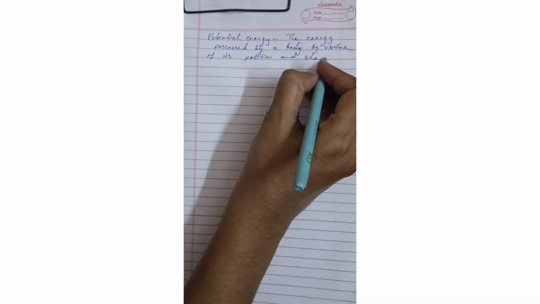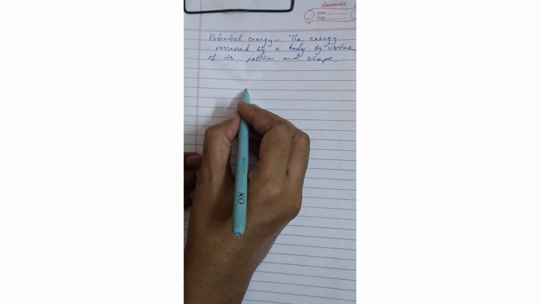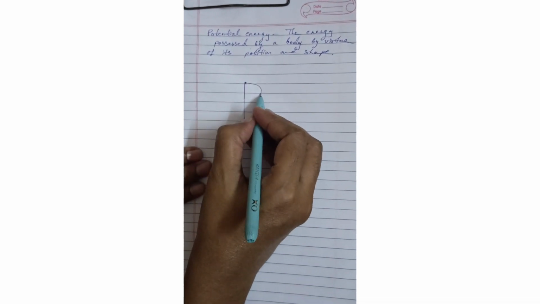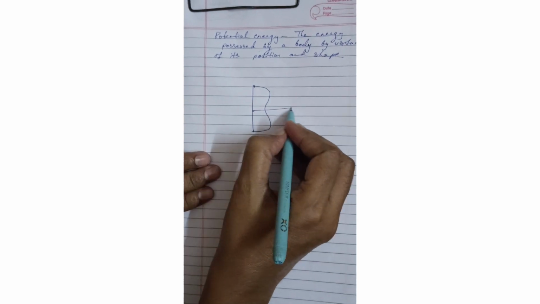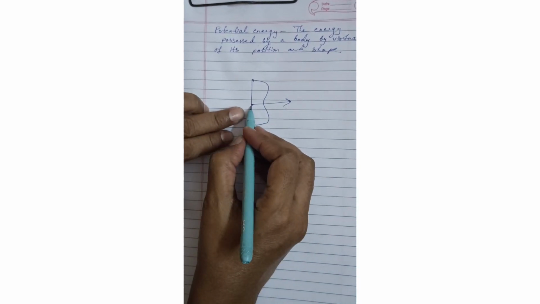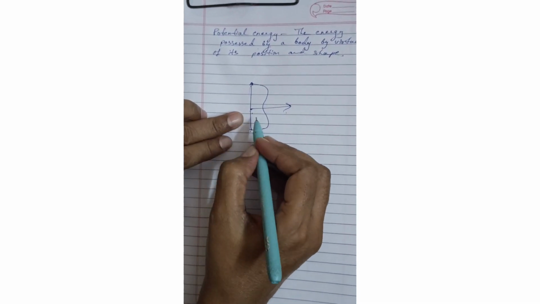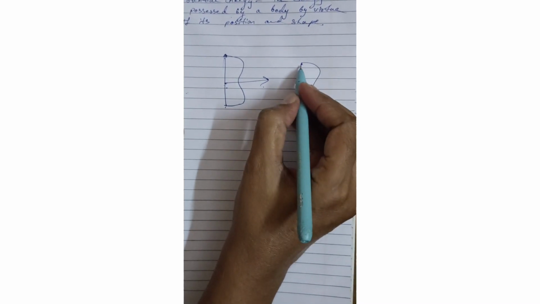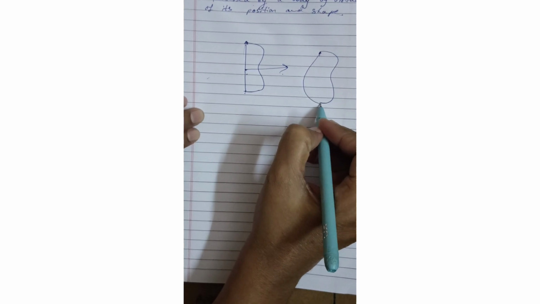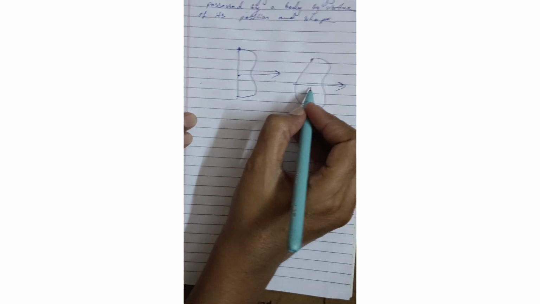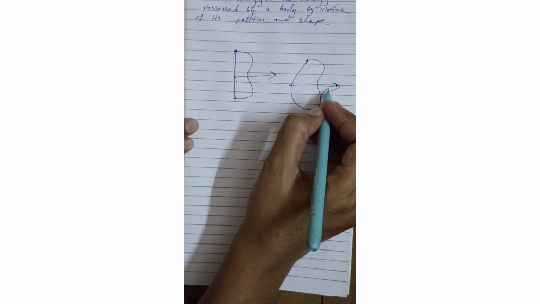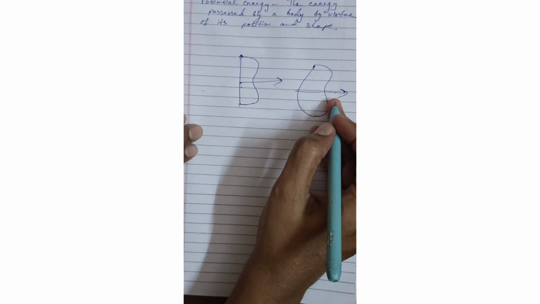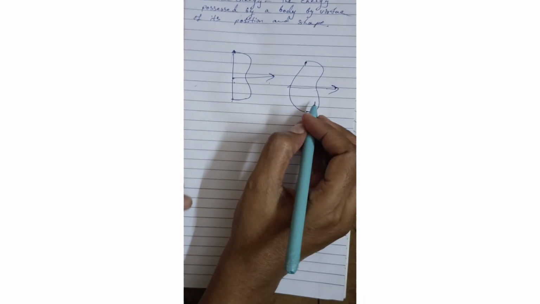How shape? For example, take an arrow and bow. Suppose this is a bow and this is an arrow. Now this thread is straight. Just you pull this thread this side, means suppose this is the bow, we are pulling this thread like this. Now then the arrow is placed. When you pull and leave, what happens? This arrow will gain energy, that is kinetic energy, and it moves very far.